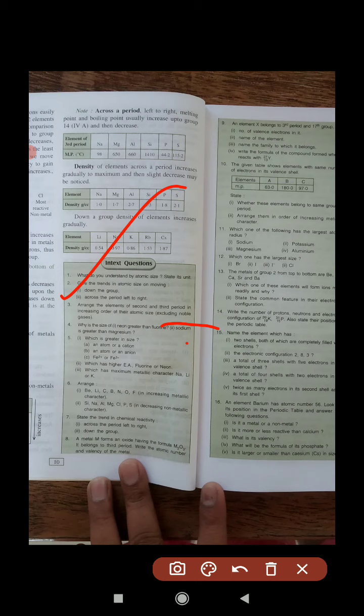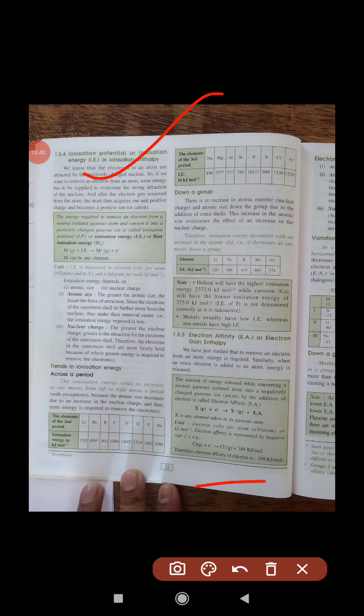So one by one, use the greater than sign. Size increases towards the left side: sodium will be bigger than magnesium, aluminium, silicon, phosphorus, sulfur, and chlorine will be the least in size. So very easy questions, if you check once you can easily do it. Next, proceed to the next class. I will move to the next page and explain about ionization potential. Okay, thank you.